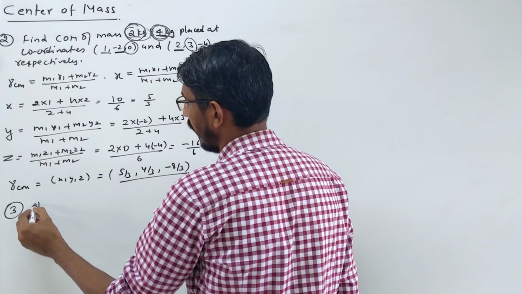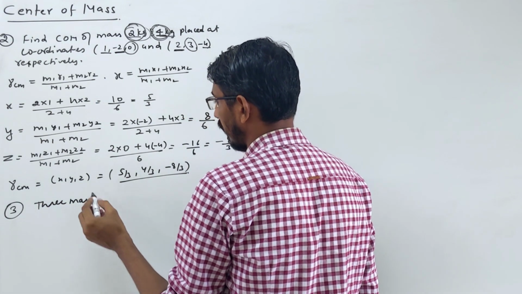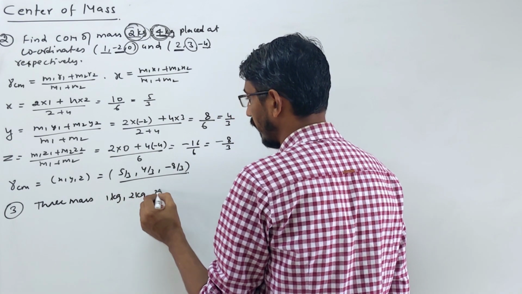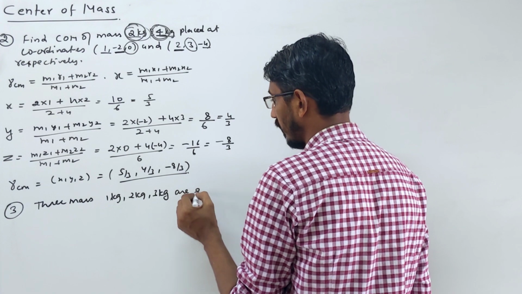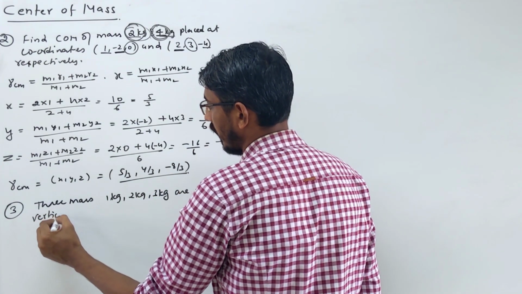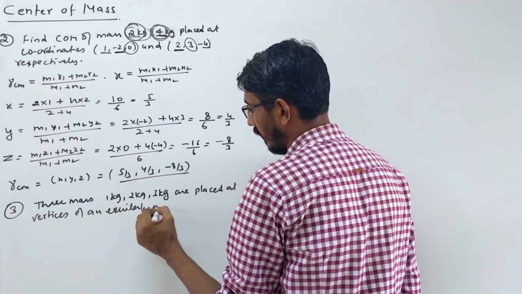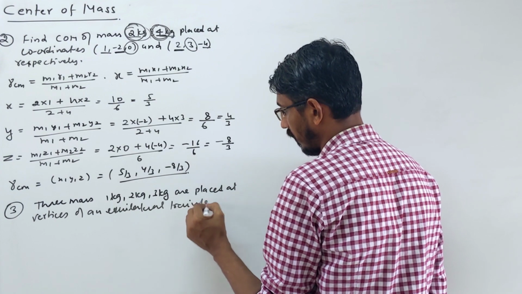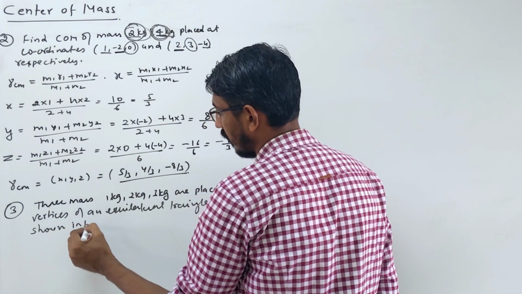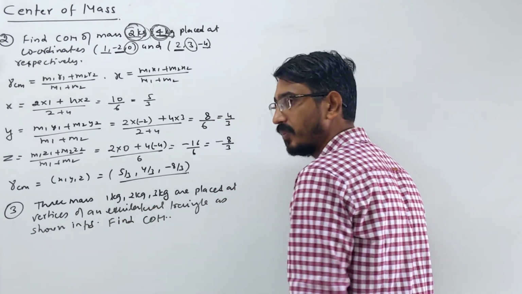3 masses, 1 kg, 2 kg and 3 kg, are placed at the vertices of an equilateral triangle as shown in the figure.